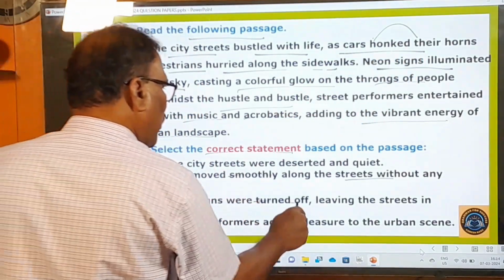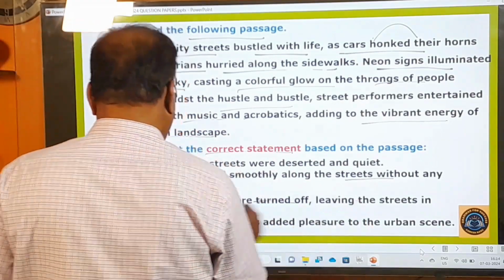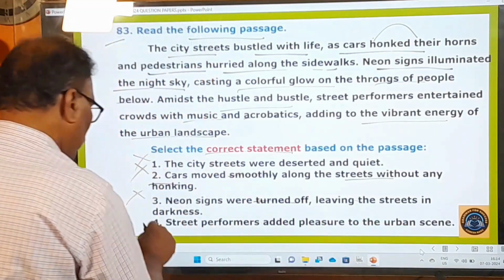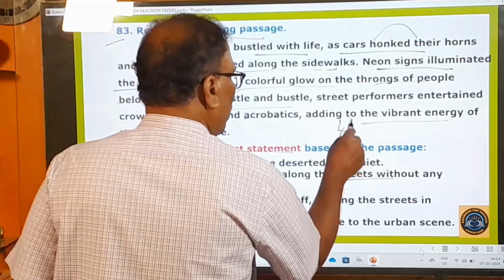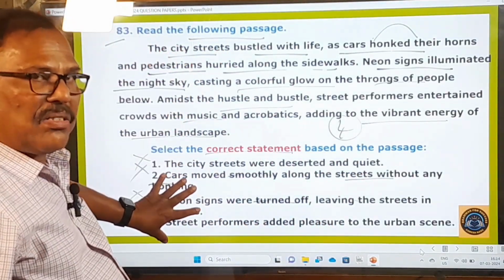Neon signs were turned off. No, turned off means switched off. That's not the thing, leaving the streets in darkness. No. Street performances added pleasure to the urban scene. So the fourth one is the only right one. So your answer is going to be the right one. After reading this passage, you can easily find out the correct answer.